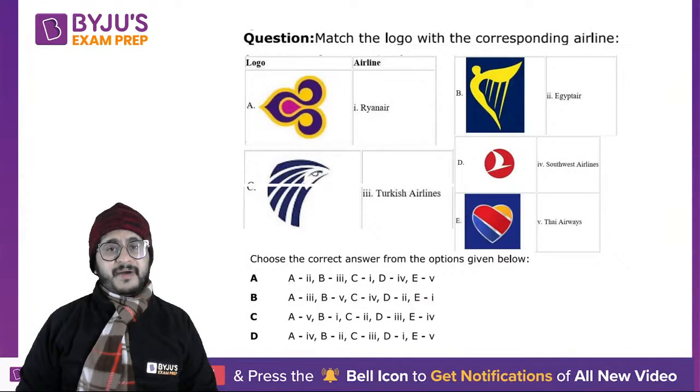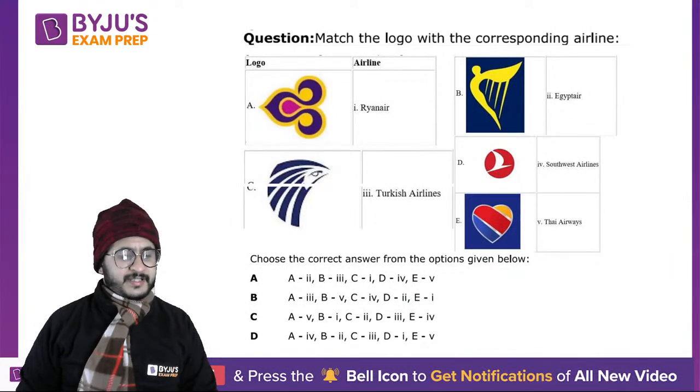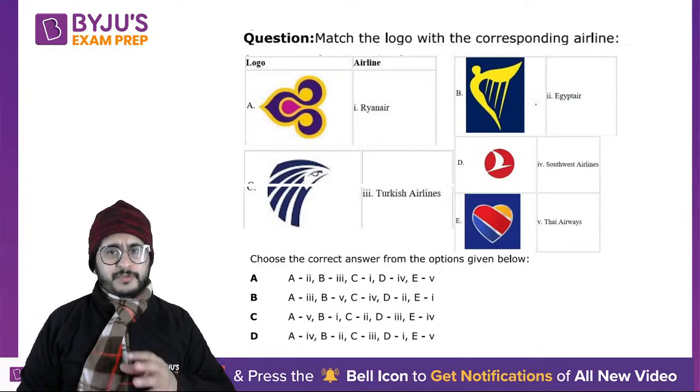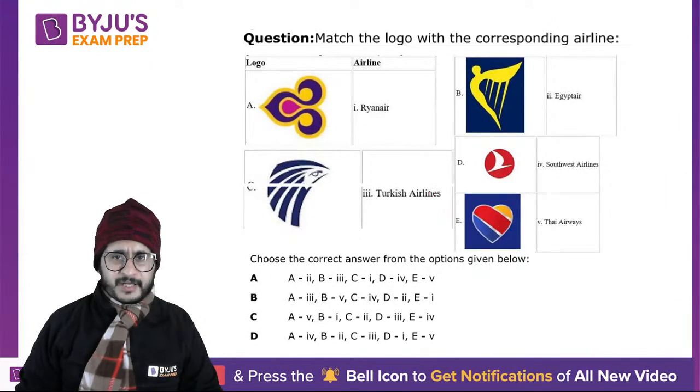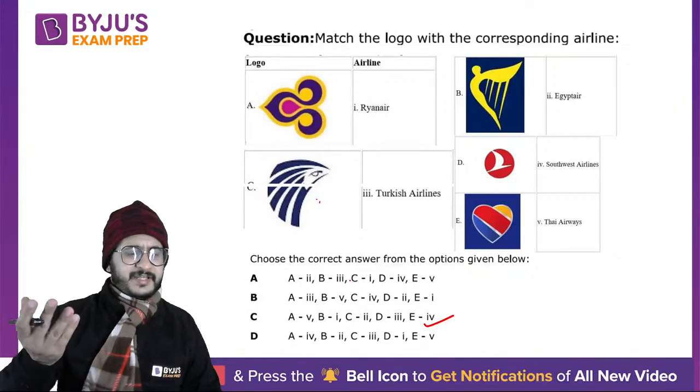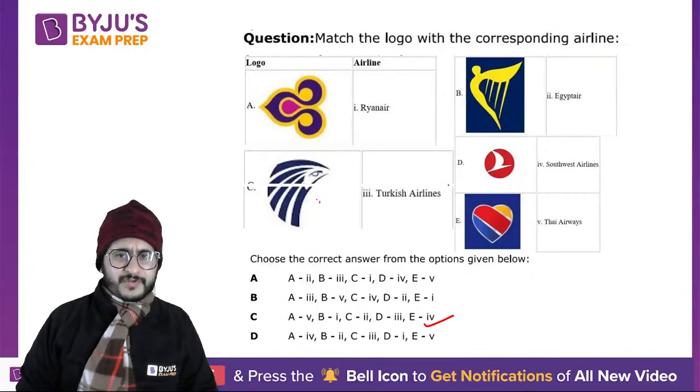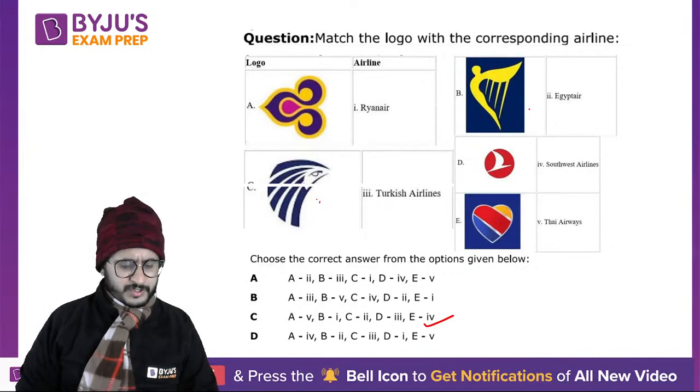If you are writing CAT, they definitely ask a lot of questions like this. So let us match this. Very few people would have known the answer to this. Even I did not know. So this is Southwest Airlines, right? So E is 4, and C was Egypt Air, so C is 2 and E is 4. While checking the answers, I just googled Southwest, and I checked Egypt Air just to confirm that. So that was the correct logo.